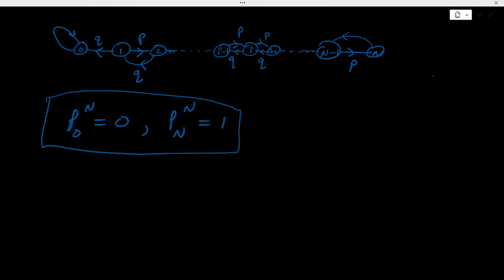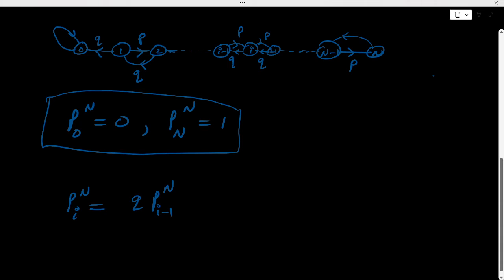Now we will solve this equation using a recurrence relation. Suppose I am starting with I units, then either I can lose 1 unit or I can win 1 unit, right? If the gambler loses 1 unit, then Pin will be equal to Q times Pi minus 1 n, right?